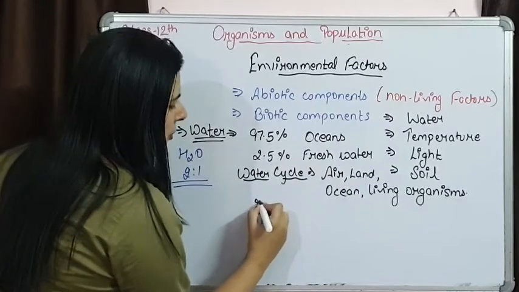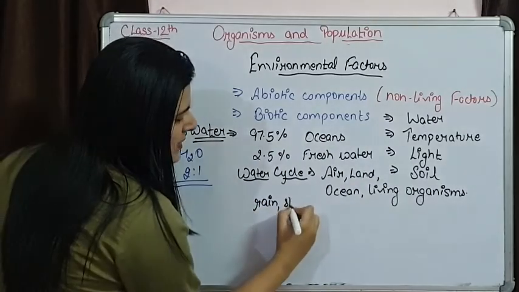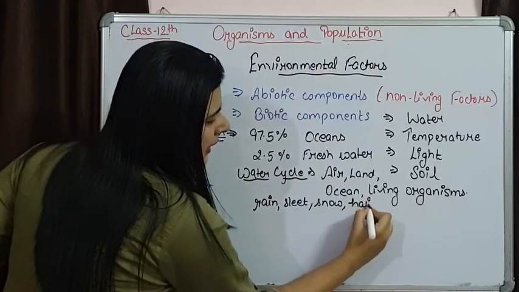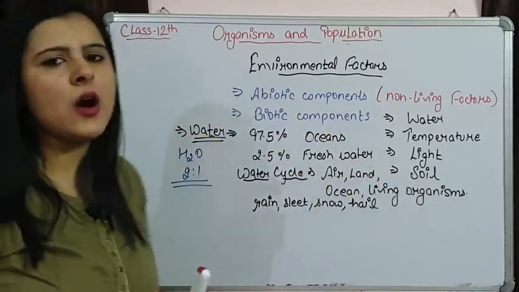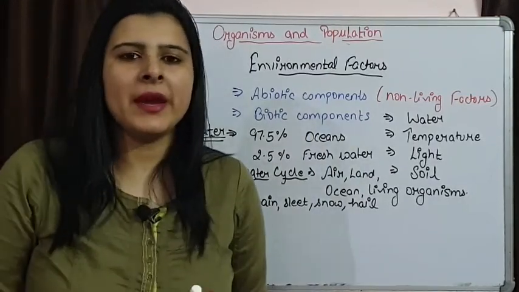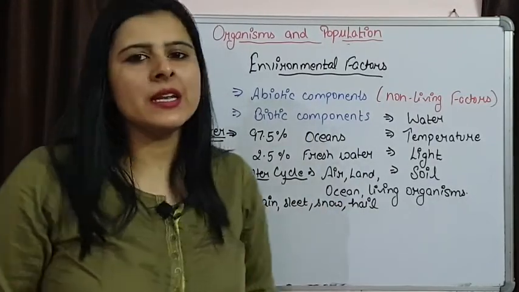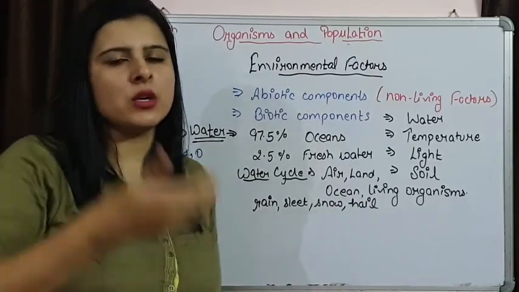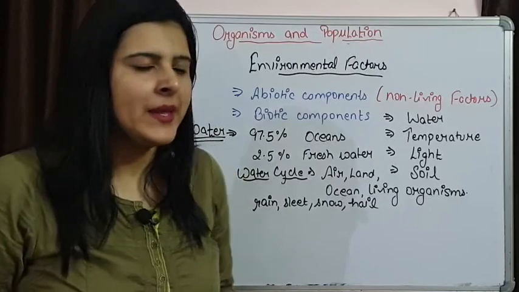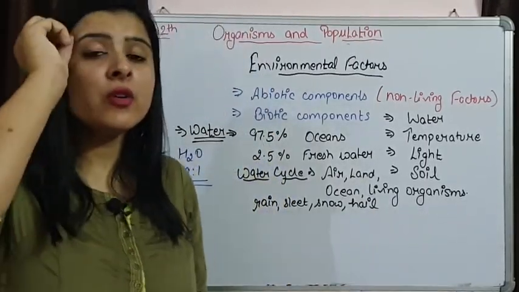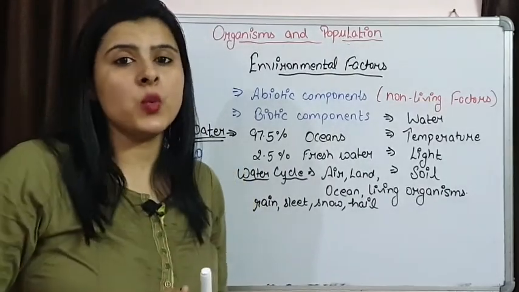It can come in the form of rain or sleet, snow or hail, and this is how the water rises from oceans and comes back to oceans. Land is also getting the rainfall, and this is how the water is moving back. Then how are living organisms related to that? Living organisms are also taking water.